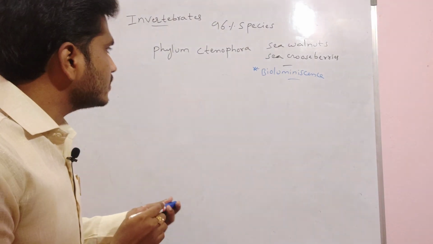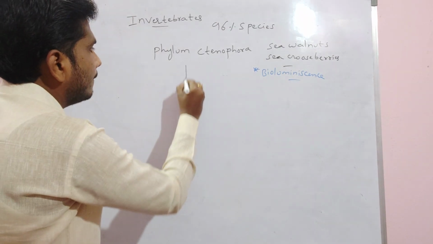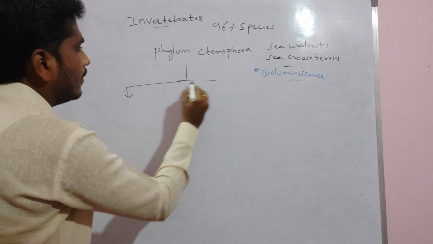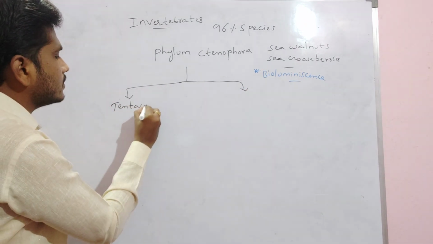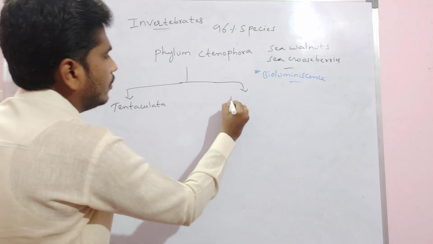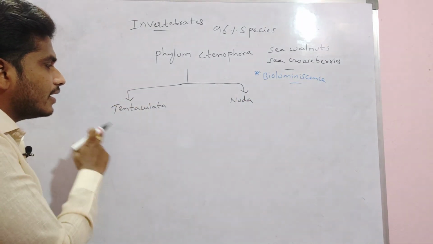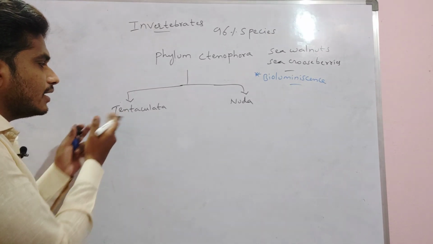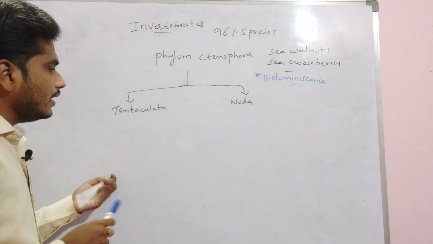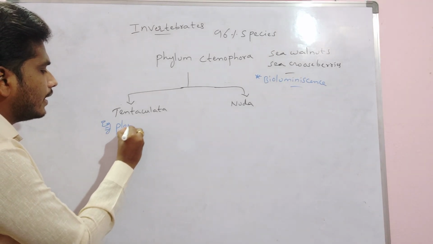Now simply, Ctenophorans are divided into 2 classes, that is Tentaculata and Nuda. The name itself indicates that if the organisms consist of tentacles, they are present in the Tentaculata class. Example: Pleurobrachia.